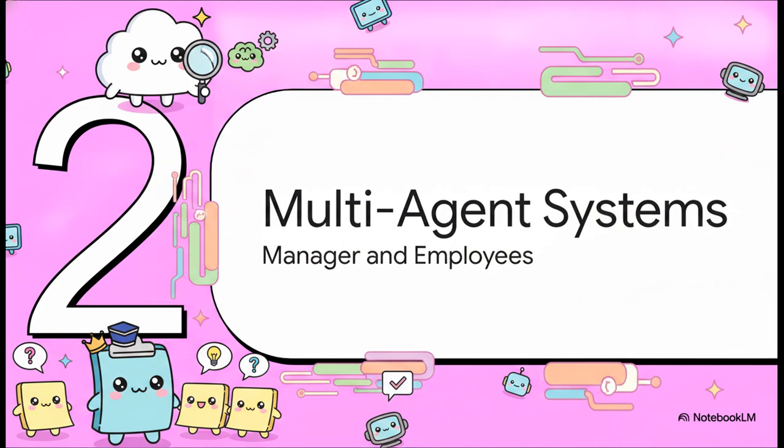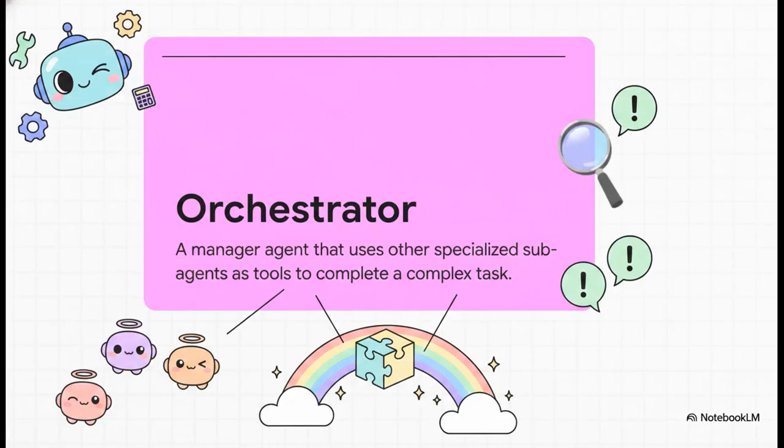Moving on to section 2. Enter multi-agent systems, the manager and the employees. Inside Google's ADK framework, we actually use a really specific pattern to build these systems. Let's define the manager of our team, which we call the orchestrator. An orchestrator is simply an agent acting as a manager that uses other specialized sub-agents as its tools to complete a complex task. Just think about that for a second. We aren't just giving an AI a calculator or a weather API. We are giving an AI other AI agents to use as tools. It's an absolute superpower for handling complex logic and keeping the system from drifting off course.